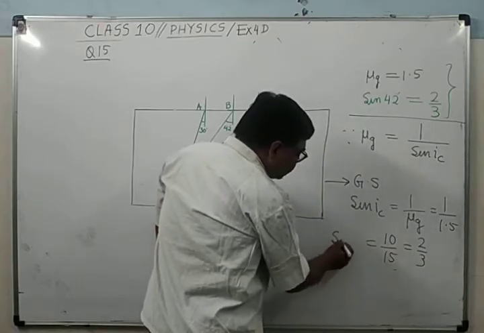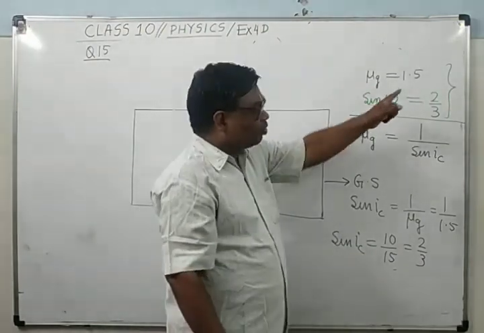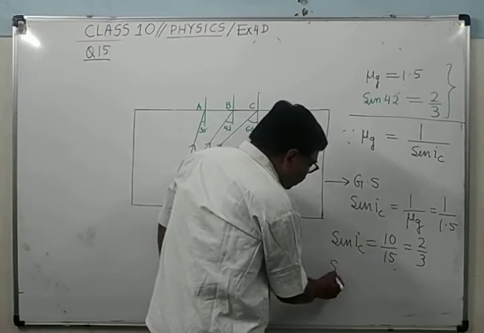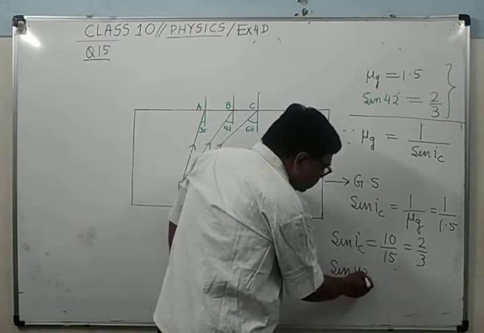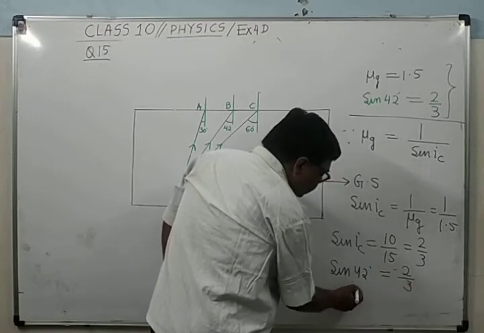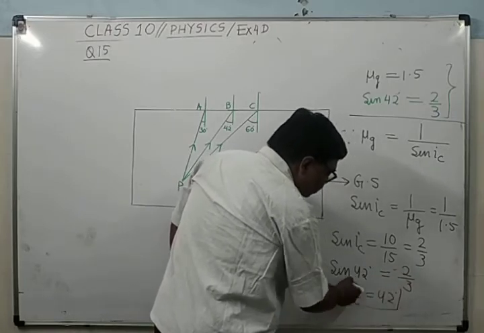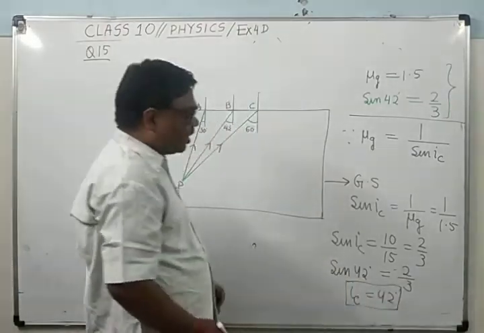Means sin IC equals 2 upon 3. But in the question, sin 42 degrees is given as 2 upon 3. So what is IC? IC equals 42 degrees. This is the value of the critical angle.